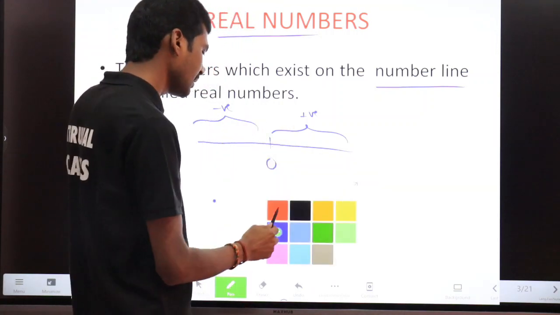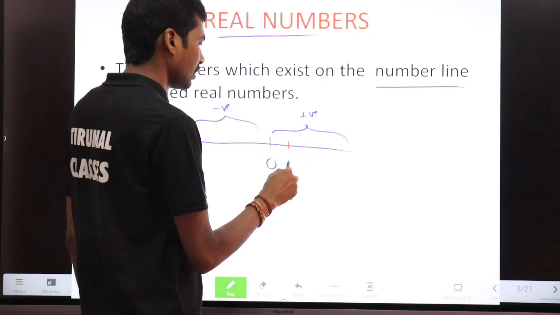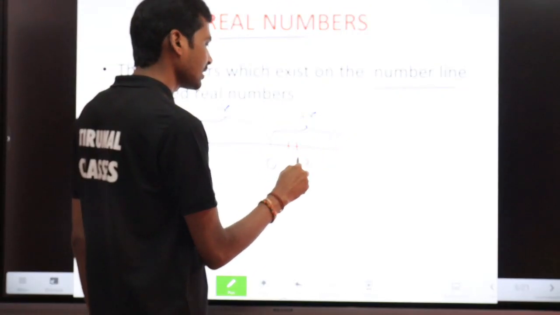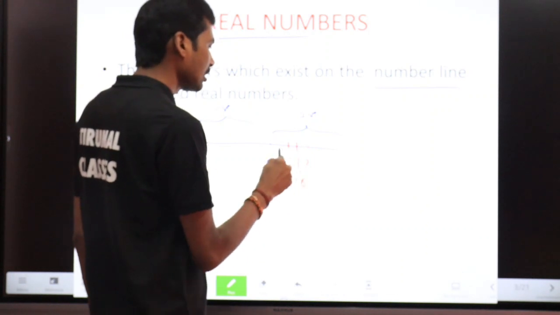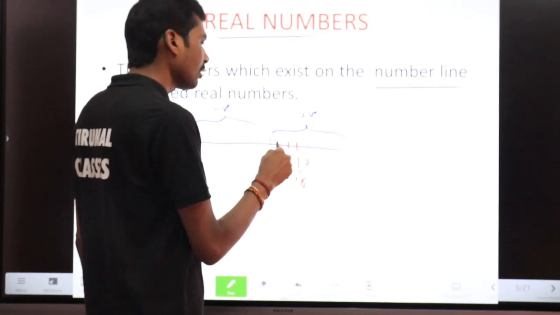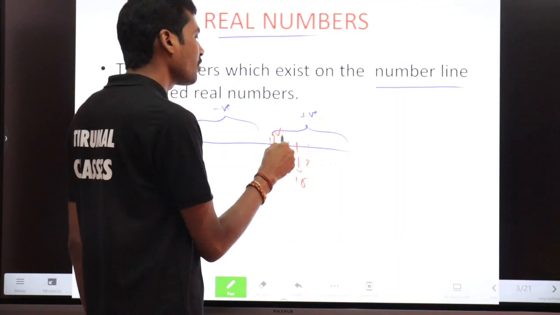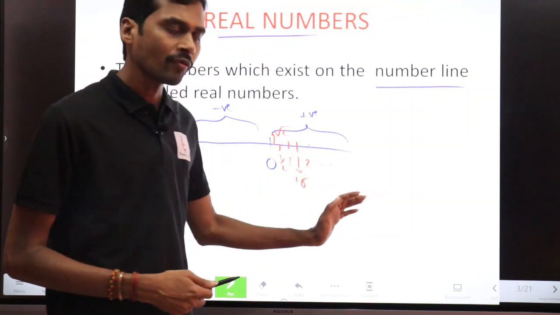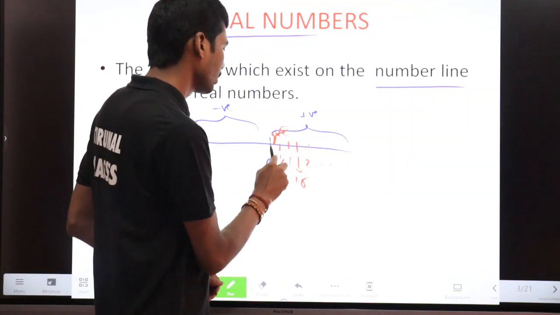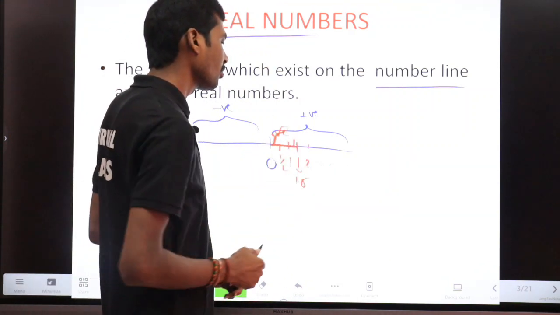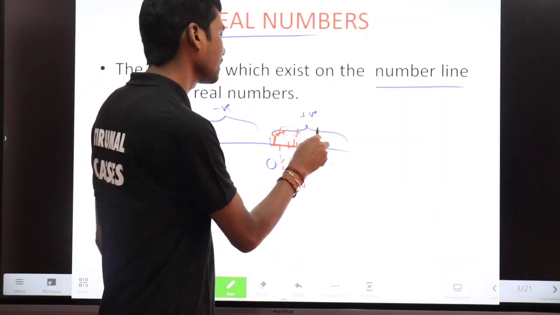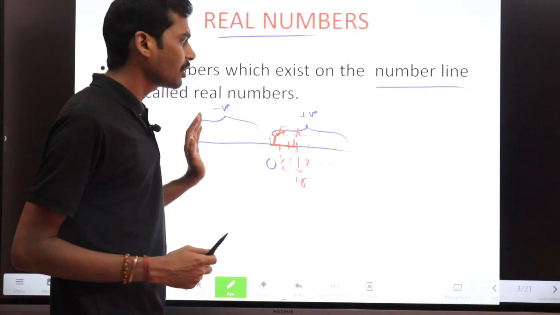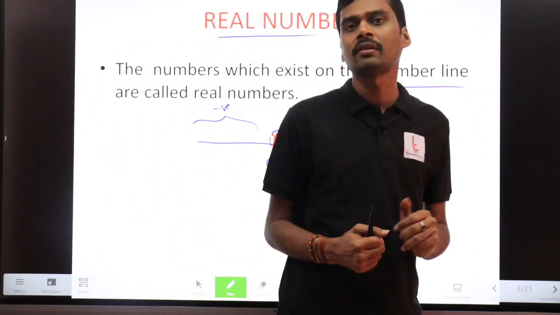You can represent a decimal number. I represent 1, 2 like integers, and I can also represent, let's say, 1.5. I can also represent 1 by 2. I can also represent the root 2 value. Root 2 value is 1.414. So 1 can be somewhere, and root 2 can be represented like that. Whatever number you assume, if you can represent it on the number line, those numbers are real numbers.